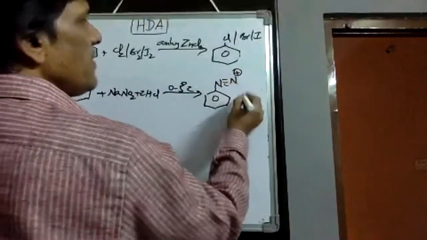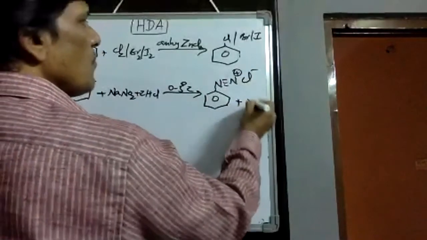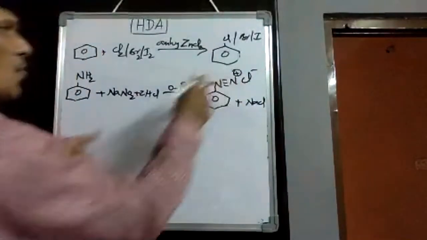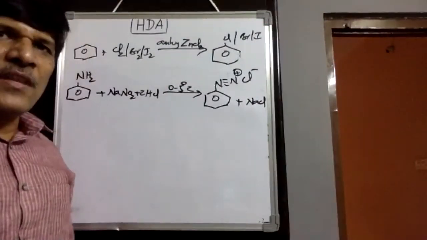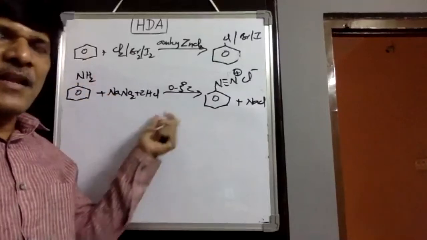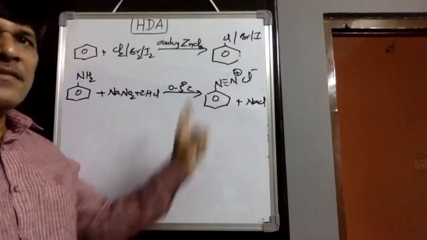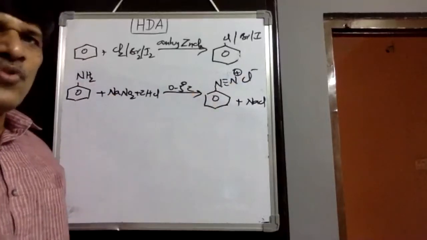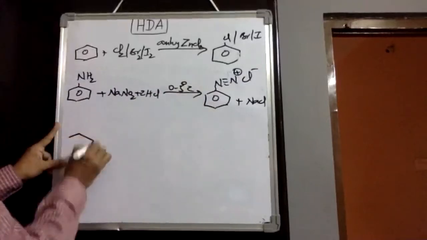The diazo group stabilizes with benzene and sodium chloride separates. Primary aliphatic amines cannot give a stabilized diazo group, so this kind of method we cannot observe for haloalkanes. Benzene diazonium chloride.